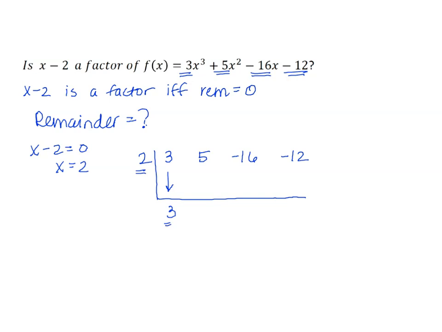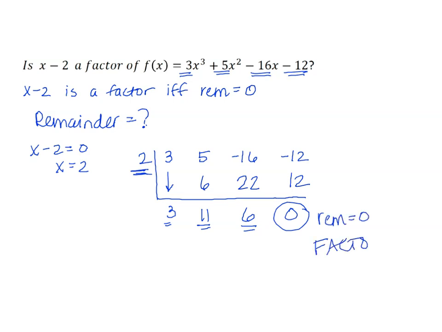Bring that down and multiply. 5 plus 6 is 11, and multiply. Negative 16 plus 22 is a positive 6, and multiply. And I get 0. My remainder is 0, so it is a factor. So the answer would be yes.